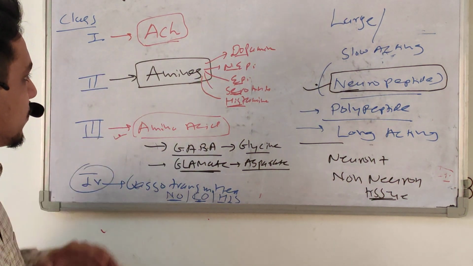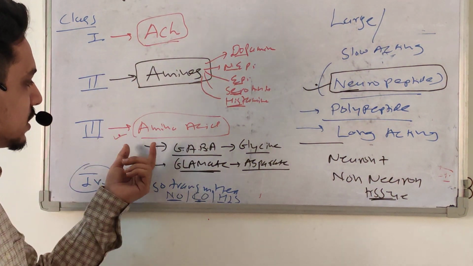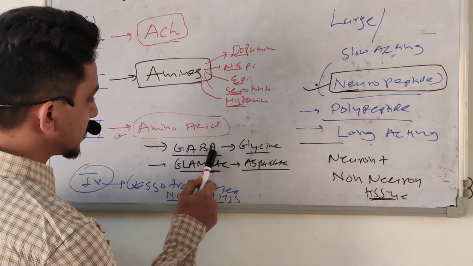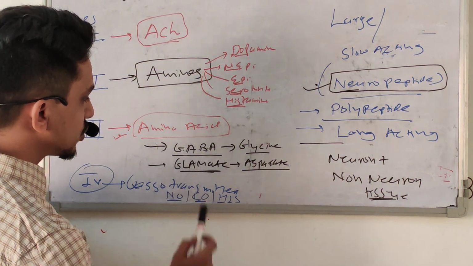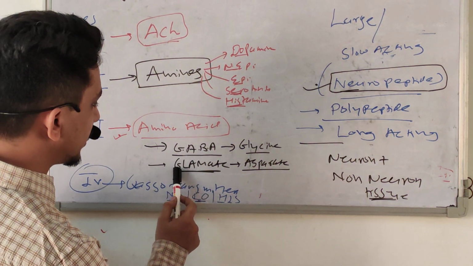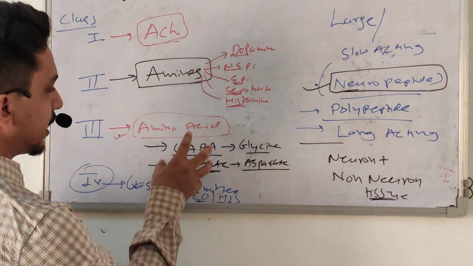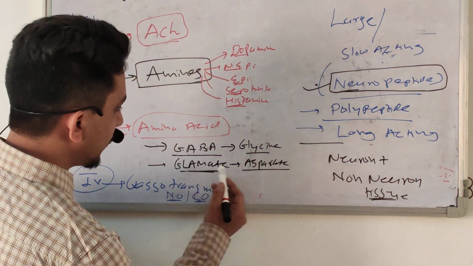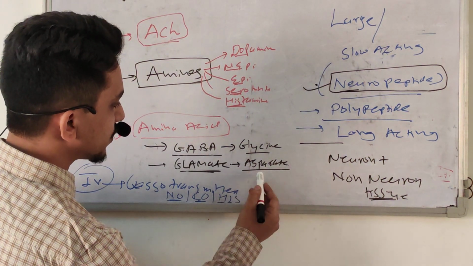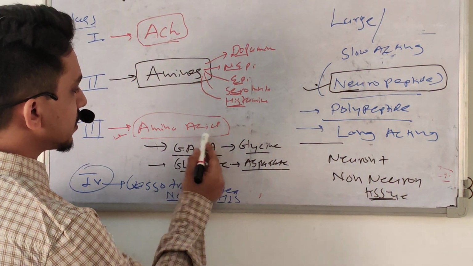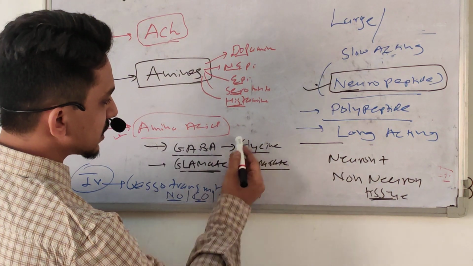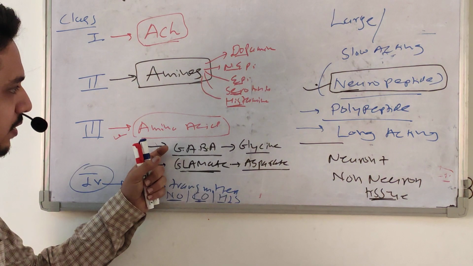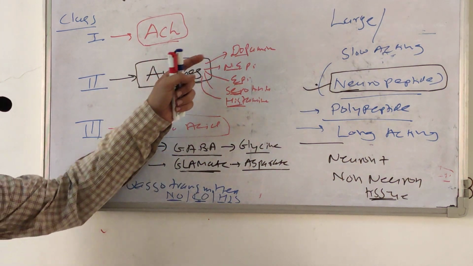How do you differentiate the amines and amino acids? In amino acids there is gamma amino butyric acid, which is the most inhibitory. Opposite to that, the most stimulatory is glutamate. Both are components of amino acids. Very similar to glutamate is aspartate, and GABA is in the brain. In the spinal cord there is glycine. So these 4 are part of amino acids, and the remaining ones are part of amines.